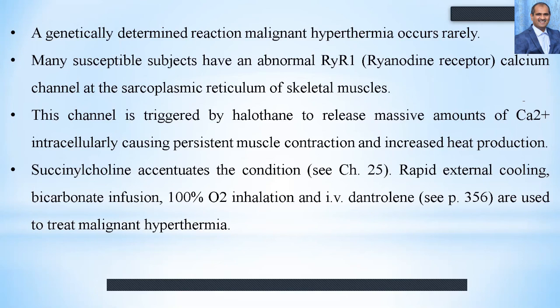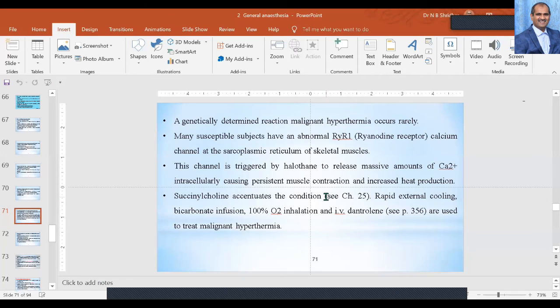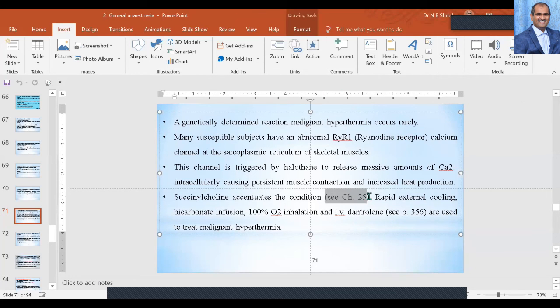Of course, succinylcholine accentuates the condition, especially the muscle relaxation, and rapid cooling and bicarbonate infusion are needed, especially when 100% oxygenation is always required.